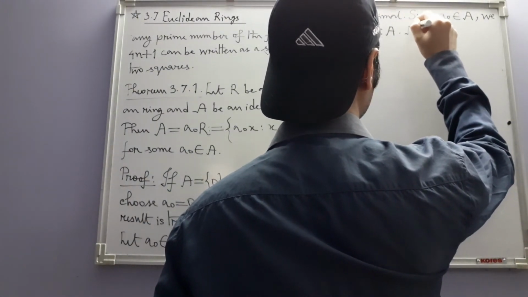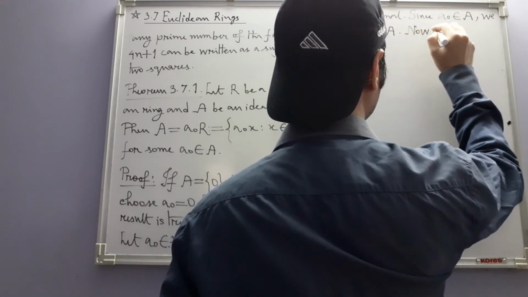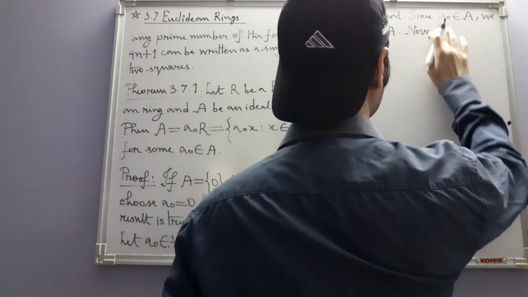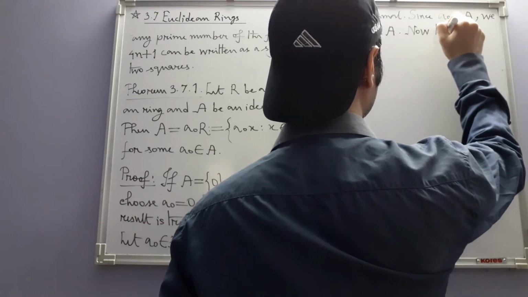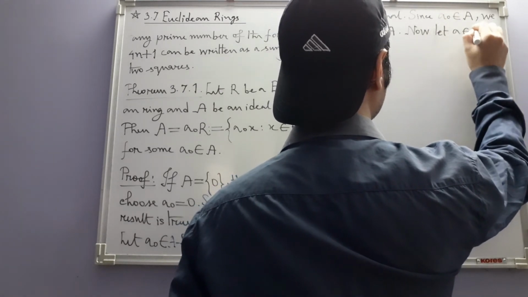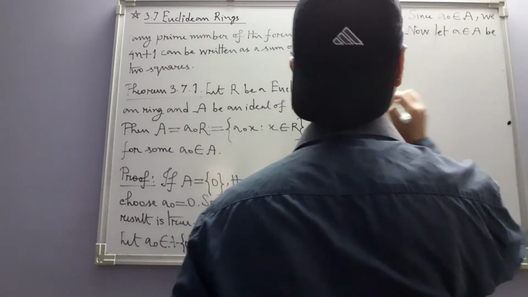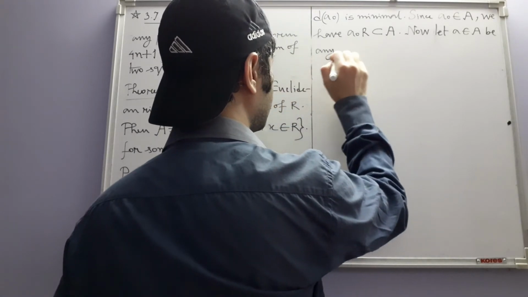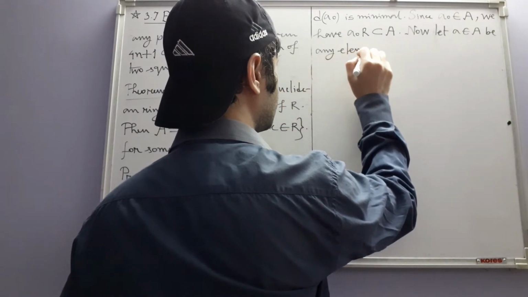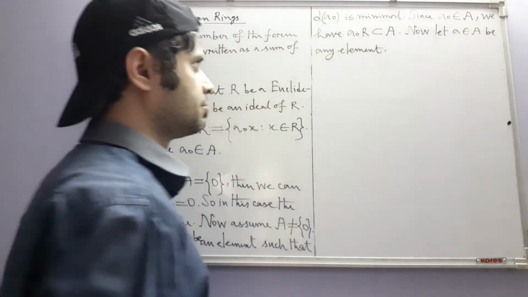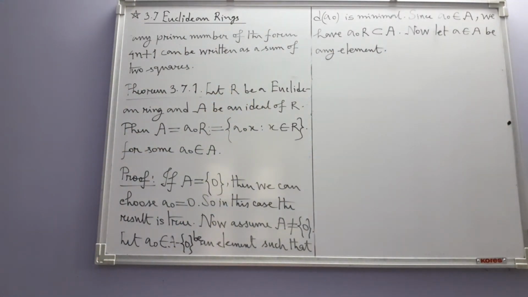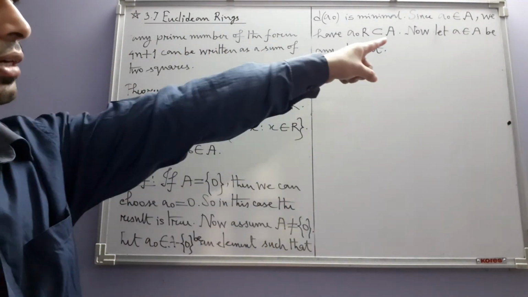Now let a belonging to A be any element. Note that a is any element.